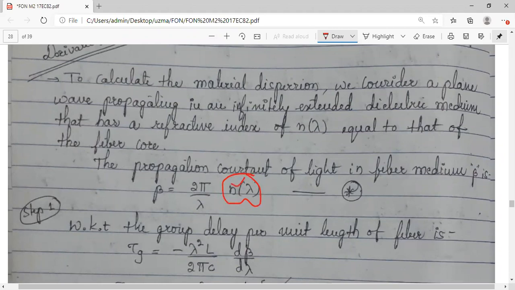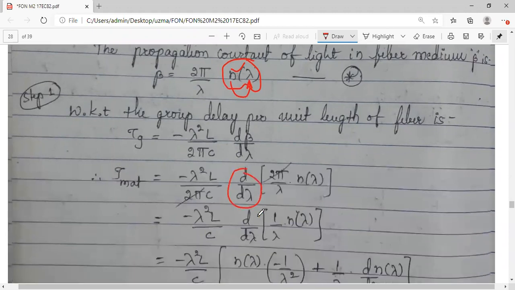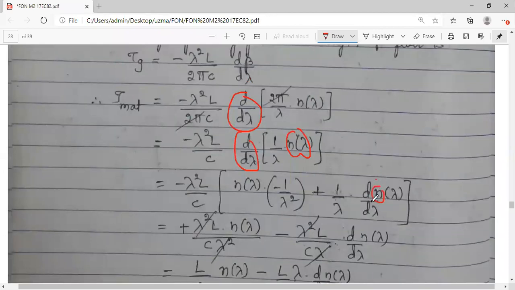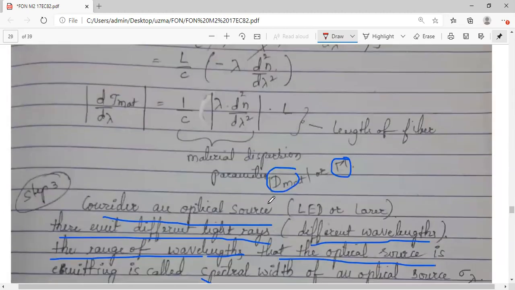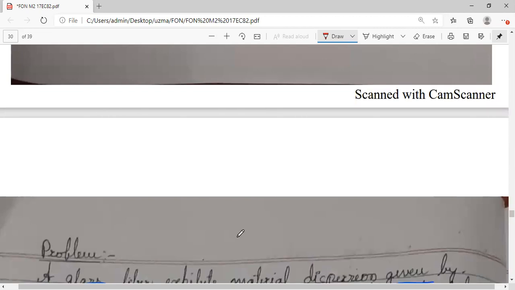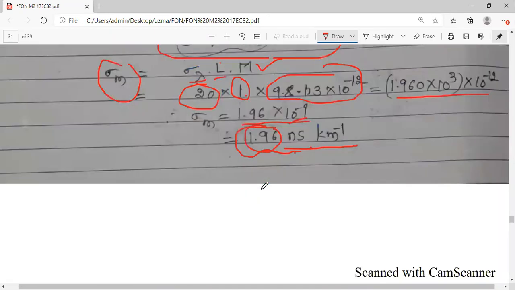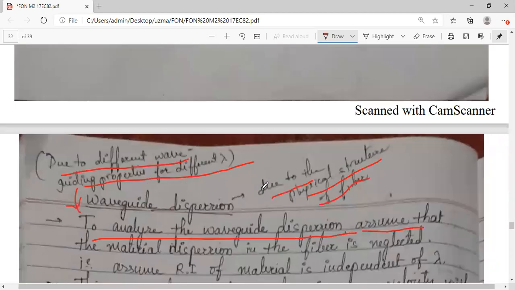What is n? n is the refractive index of the cable, and it is dependent on lambda. Using this, we went for differentiation with respect to lambda, taking the refractive index as dependent upon lambda. So this was the concept used in the case of material dispersion. Refractive index was an important, wavelength dependent parameter. But coming to waveguide dispersion, here we will neglect this term.